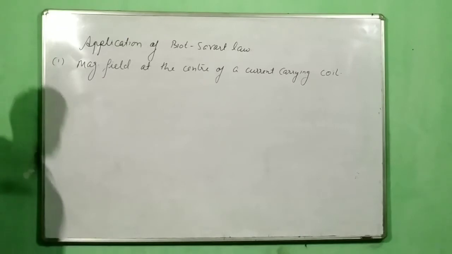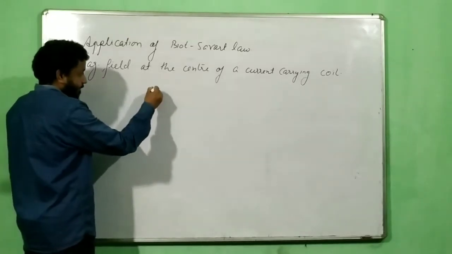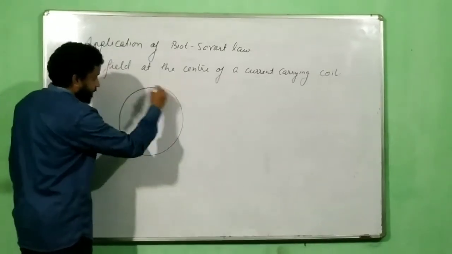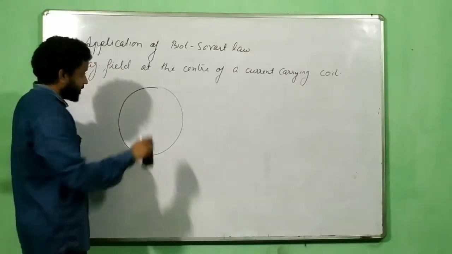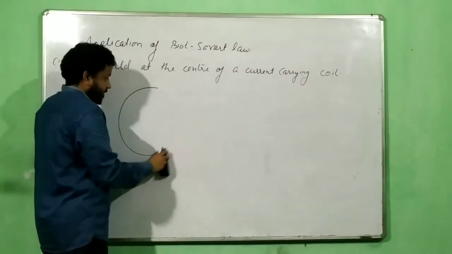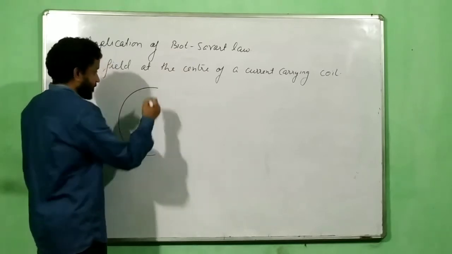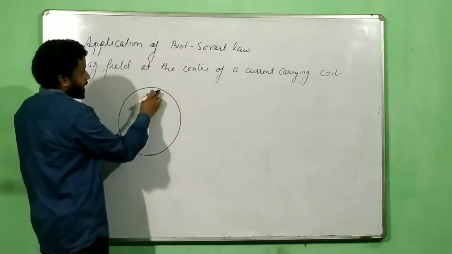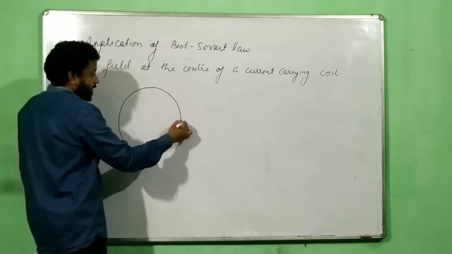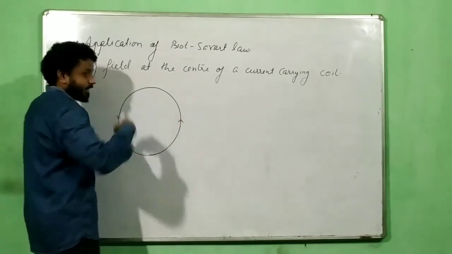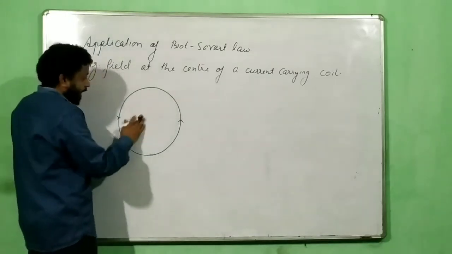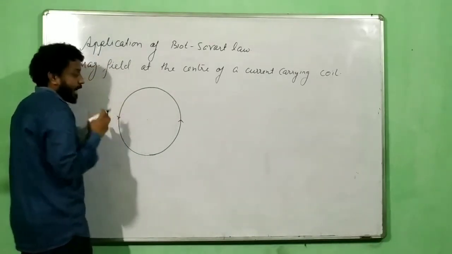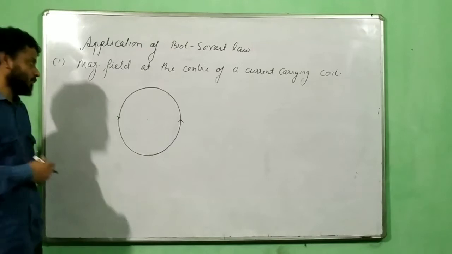And this is how we do it. So suppose I have a current carrying wire, current is going in this direction. We call it anti-clockwise. And I want to know what is the field at the center. How much is the field and what is the direction of the field.